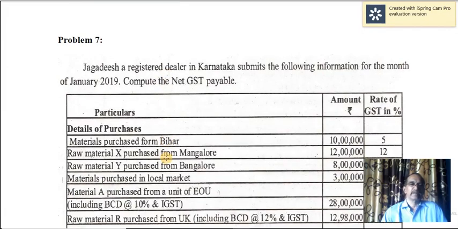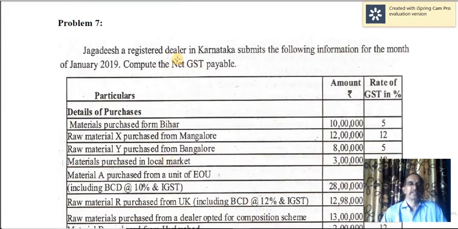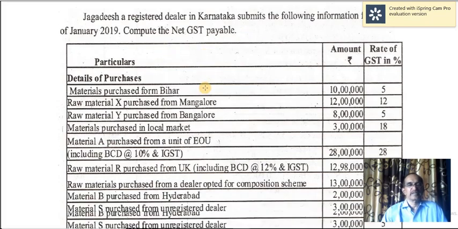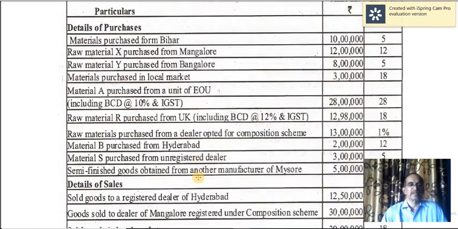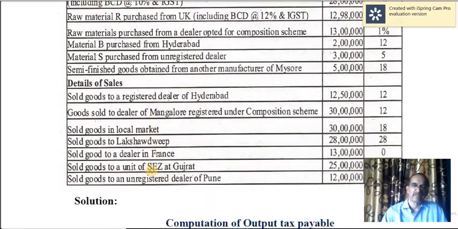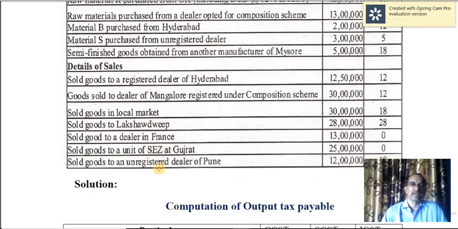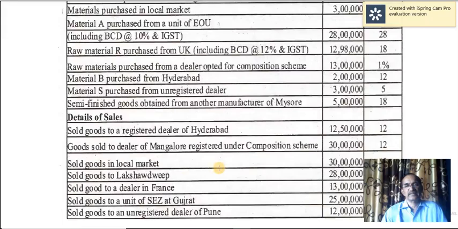Now we'll take up the next problem here. Jagdish, a registered dealer in Karnataka, submits the following information for the month of January 2019. Compute the net GST payable. So in this case, purchase of all raw materials have been given, details of sales have been given, so no need of computing transaction value. Straight away you can go for computation of output tax payable.